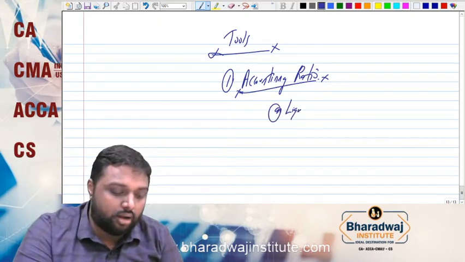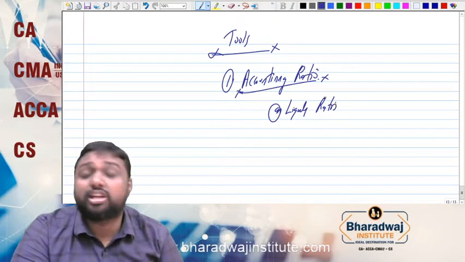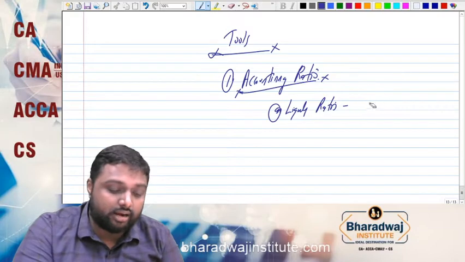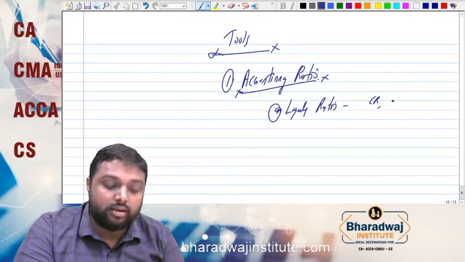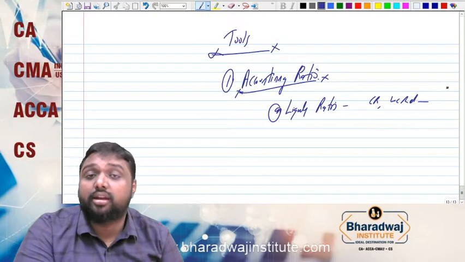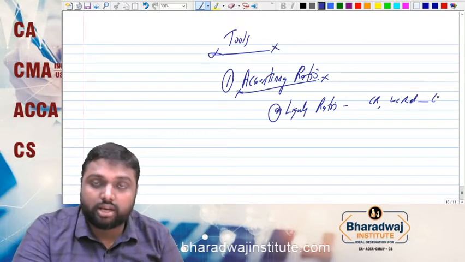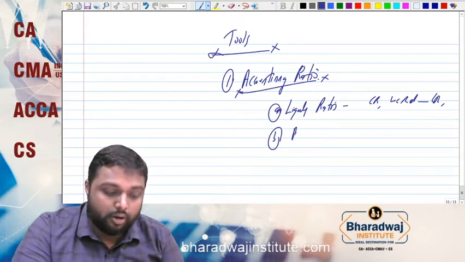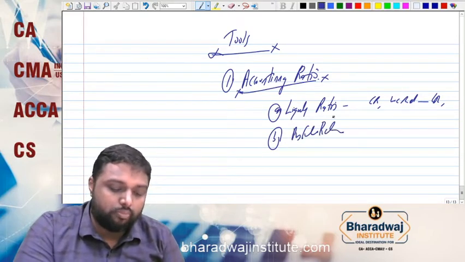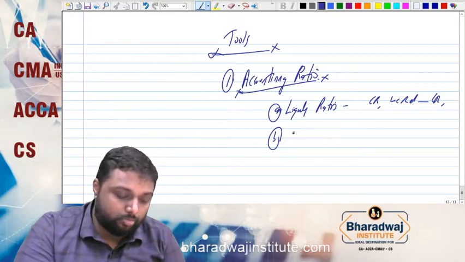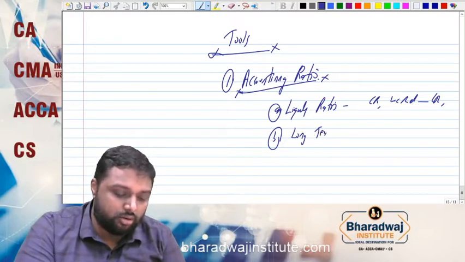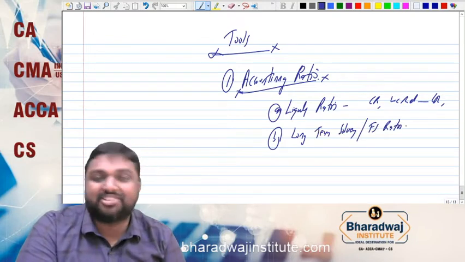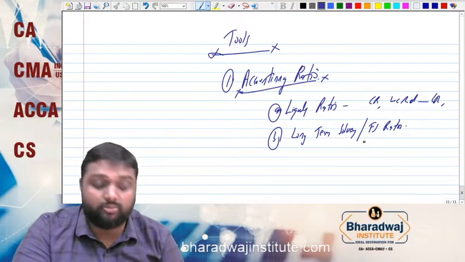We have liquidity ratios to measure the firm's ability to meet short-term liabilities, where current ratios are there. Then working capital ratios are there. Then we call it liquidity ratio or acid test ratio. The next is called profitability ratio or long-term solvency ratio. Long-term solvency or financial structure ratio will measure the company's long-term funds.